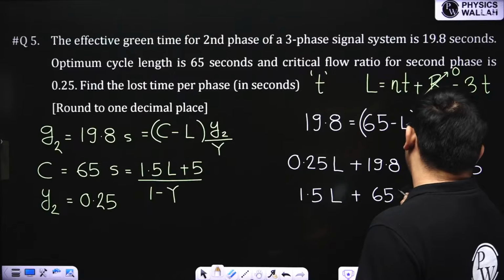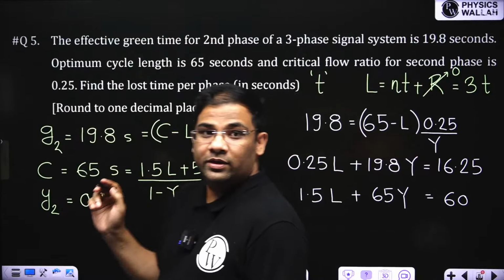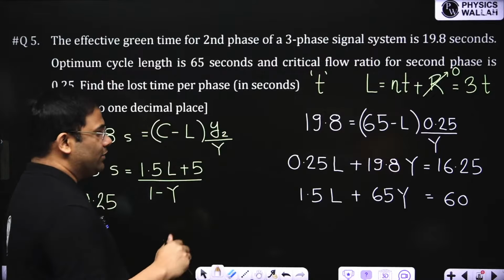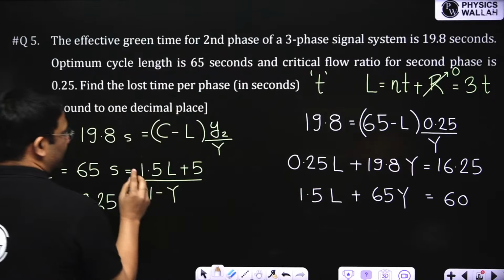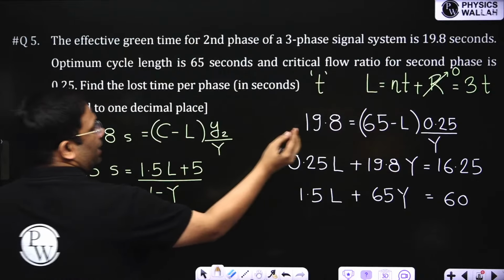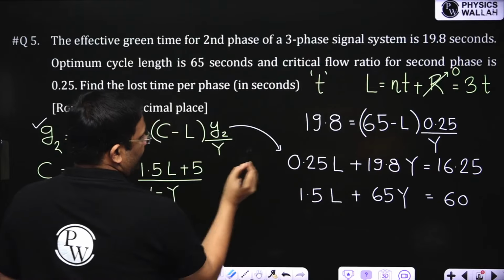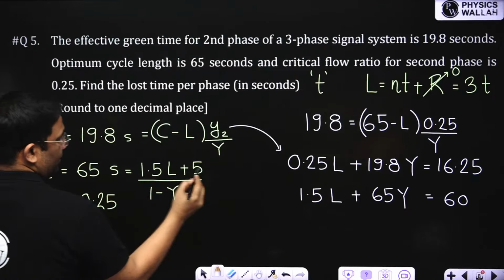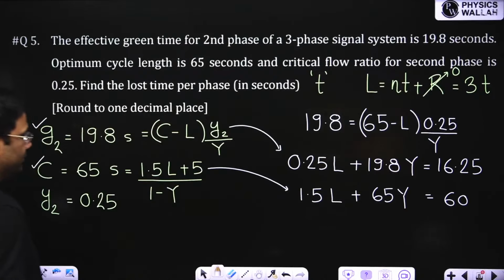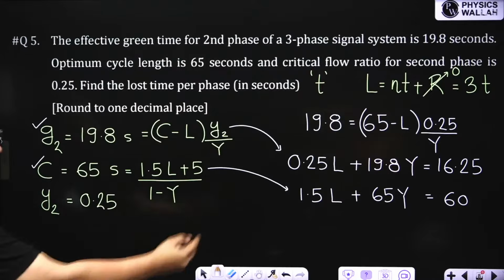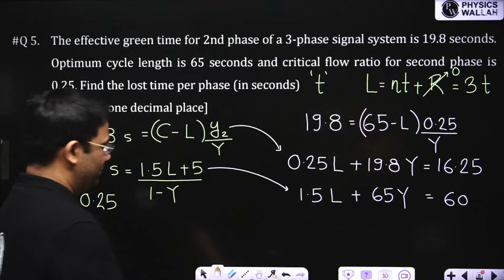This is another equation we got. So we have two equations in L and Y. From this equation I got this one, and from that equation I got that one.